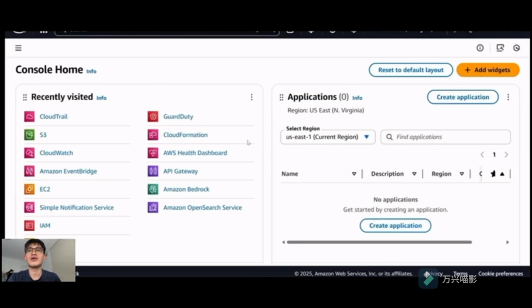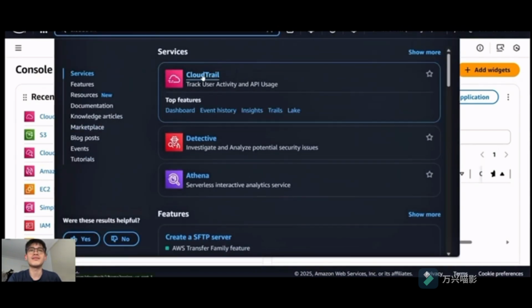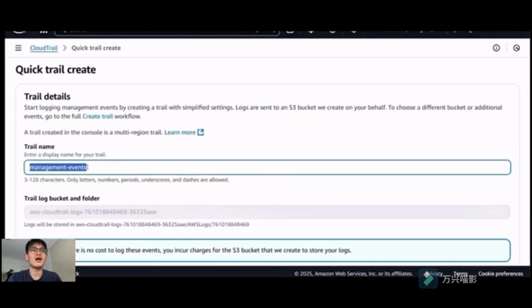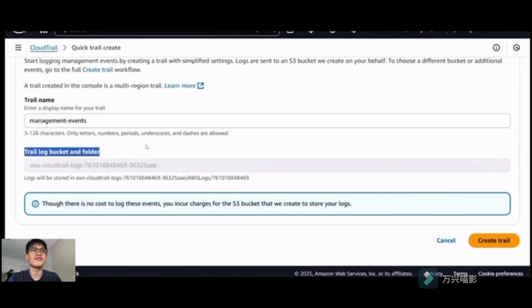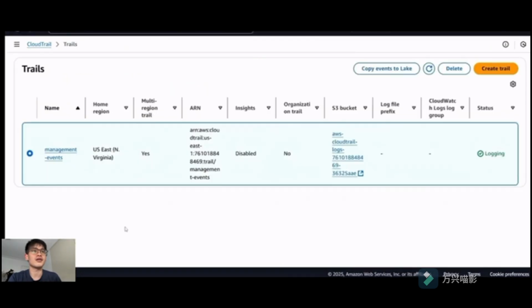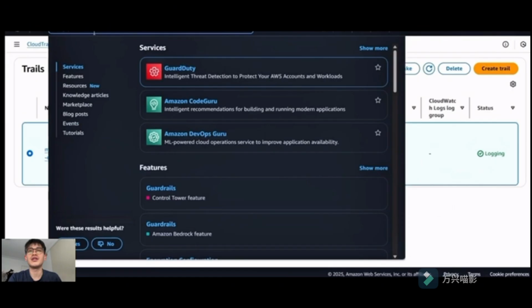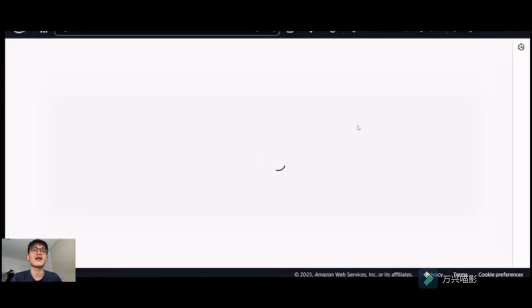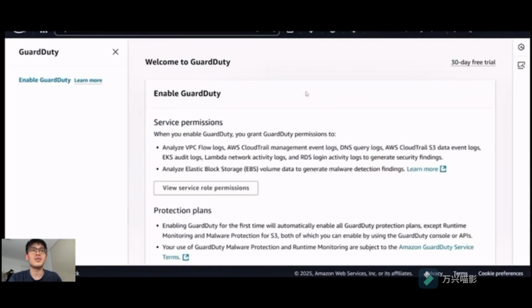First, we go to the console and then we search for CloudTrail. I chose management events. Click on create trail. Next, let's enable GuardDuty. Type GuardDuty and then click enable, and that's it.